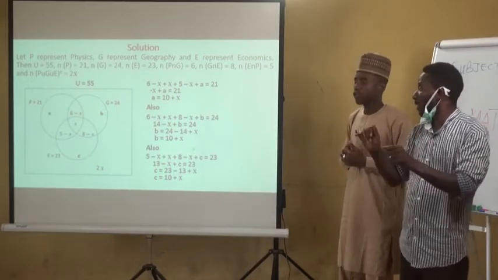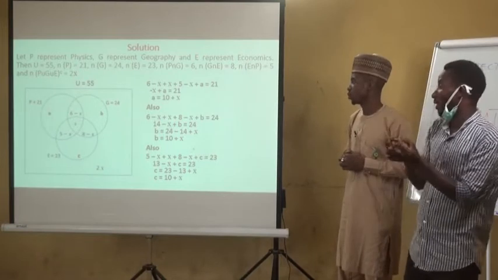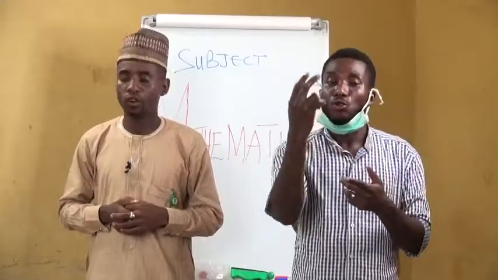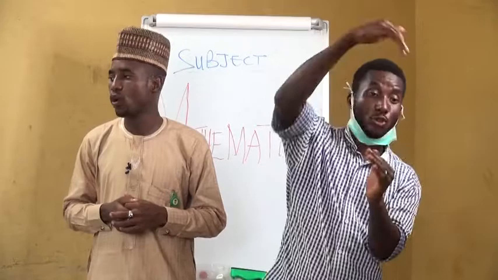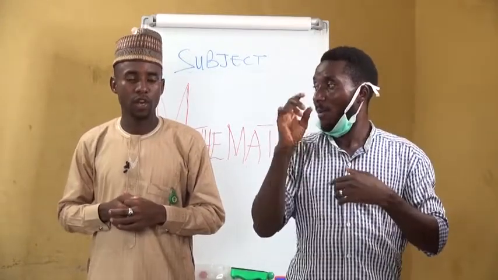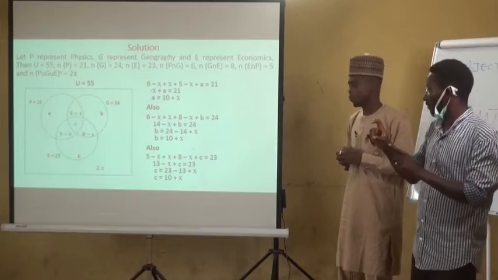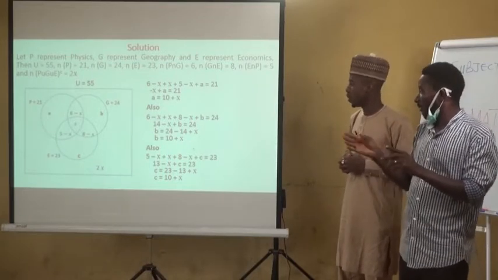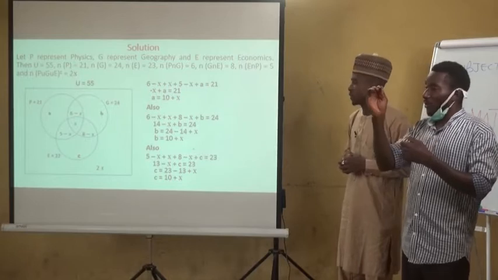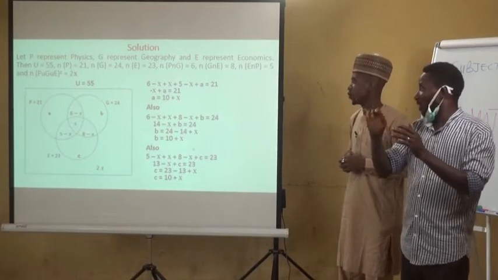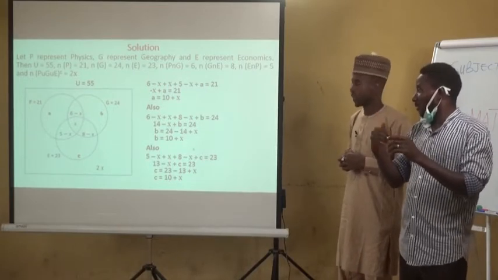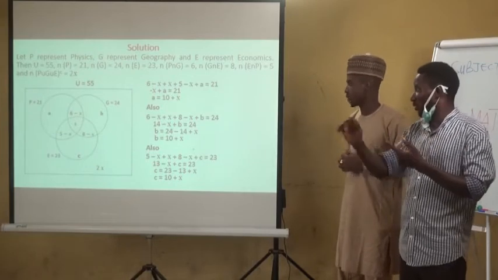Making B the subject, we have B equals 24. If 14 crosses the equality sign to the right hand side, we will have minus 14. If minus X crosses the equality sign to the right hand side, we will have plus X. So therefore 24 minus 14 is 10. Then we have B equals 10 plus X. That is the region of B.